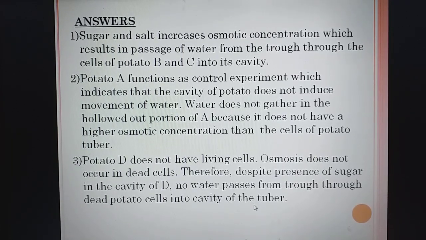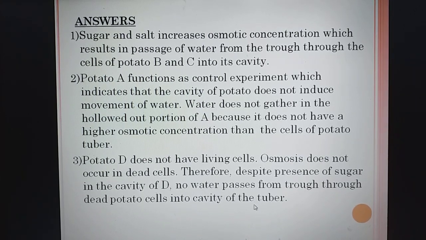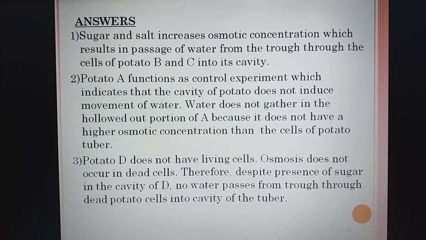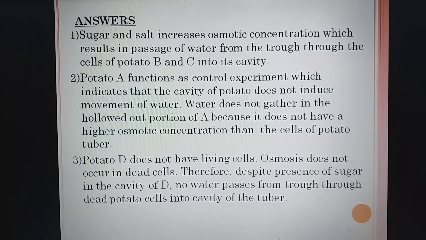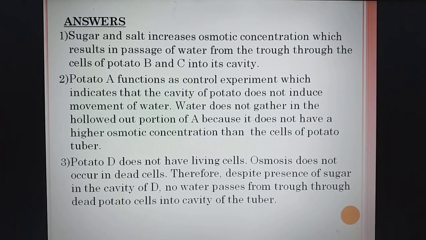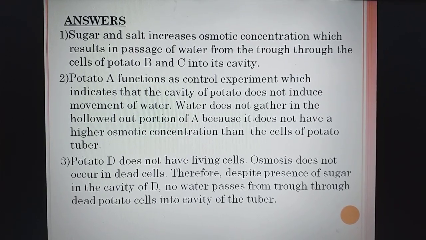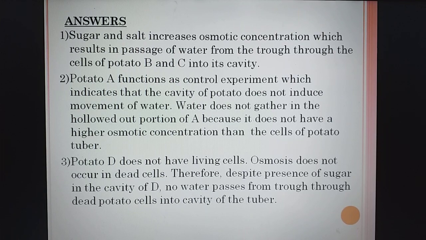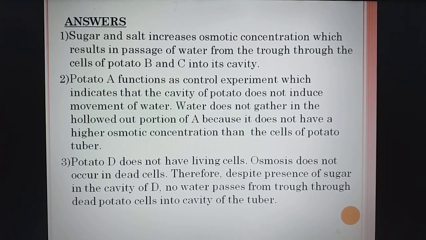So children, today we have completed this chapter, the fundamental unit of life. So be prepared for the test. Next week, I'll inform you and take the test. I hope the chapter is clear to you. If you have any doubt, you can ask through the campus care or through WhatsApp. The group WhatsApp is being made for sections A, B and C, so they can contact me through that or through the campus care.